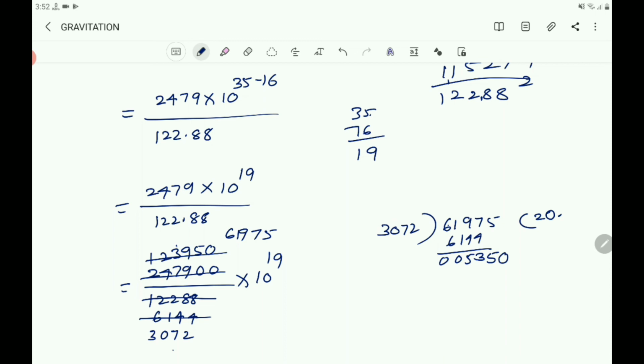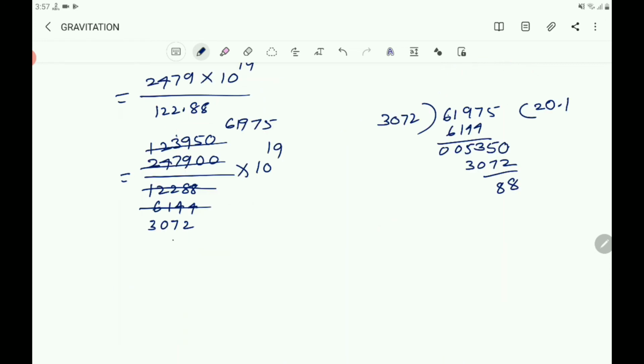Then it is 1, 1s are 3072. 10 minus 2 is 8. Then 15 minus 7 is 8. 2 minus 0 is 2, and 2 is remaining here. It is 2 and 5 minus 3 is 2. Then you take next 10. It is approximately, can have 7 here. 7 means 7 2s are 14, 7 7s are 49 plus 1, 50. Then 7 3s are 21.